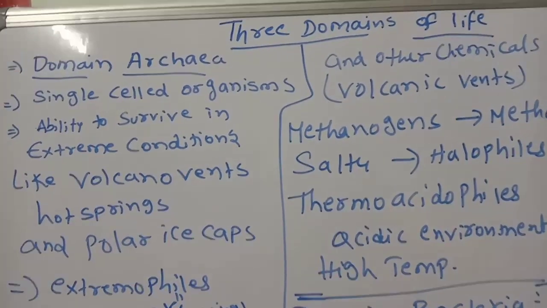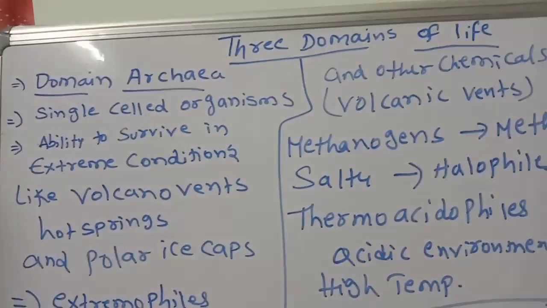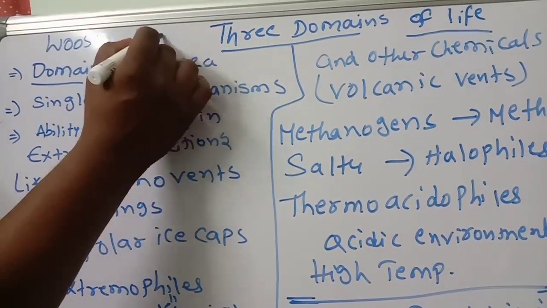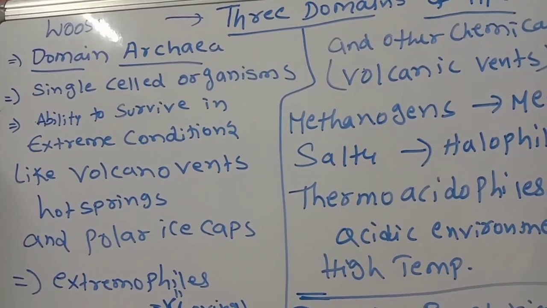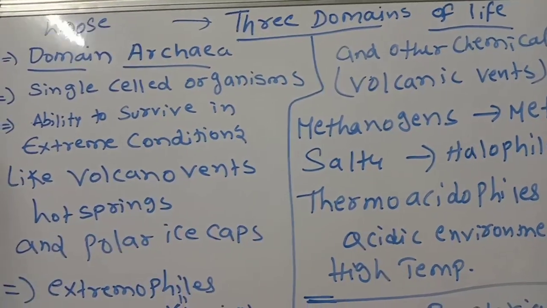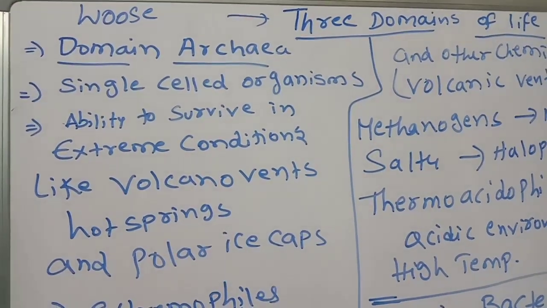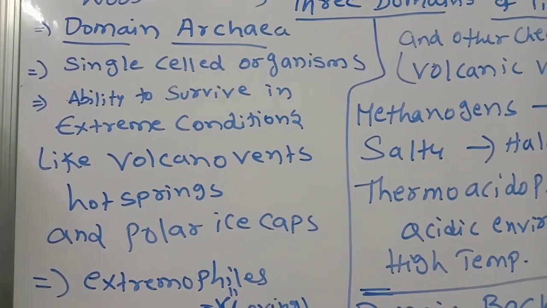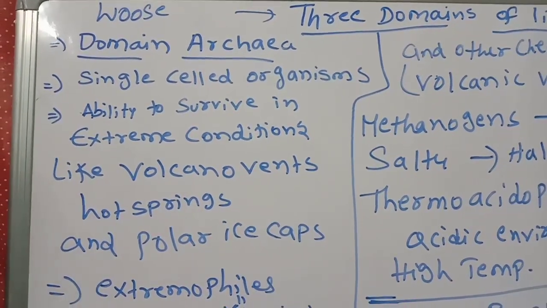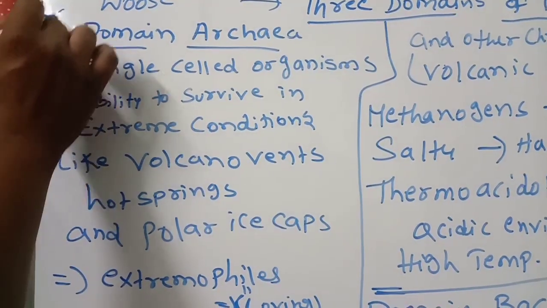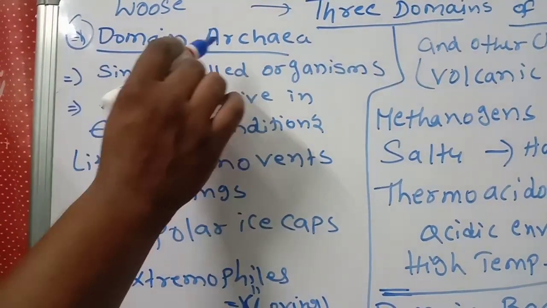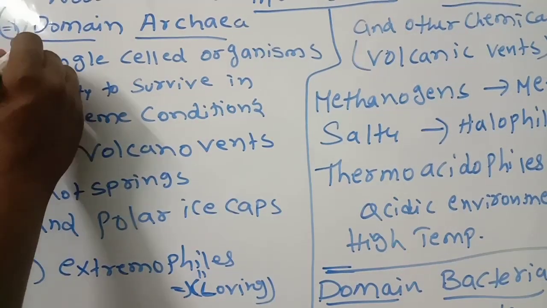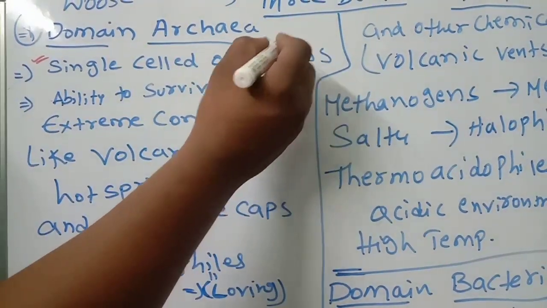Once again, let us discuss what the three domain concepts are. We know Carl Woese is a scientist who first developed the domain concept. Domain is higher than the kingdom. The domain will give a complete picture about living organisms. Carl Woese divided life into a three domain system. Number one, domain Archaea contains single-celled organisms, only one cell, that's it.